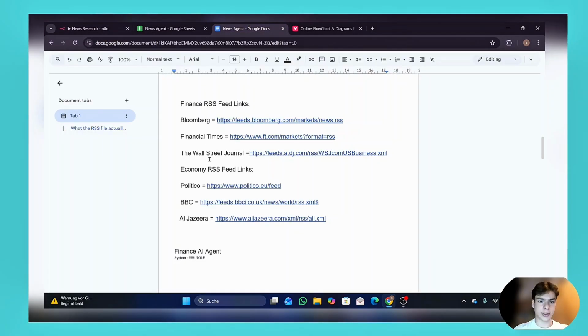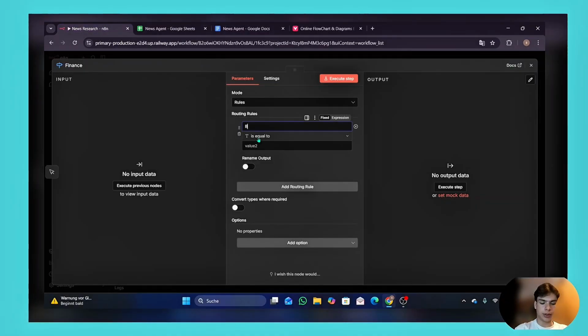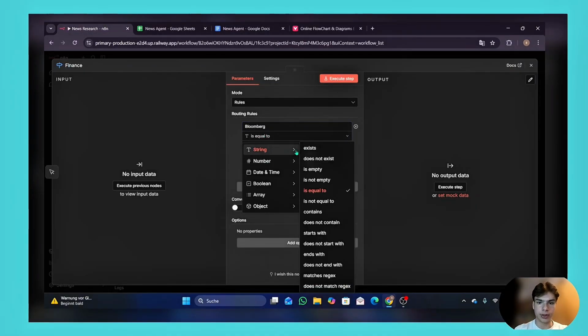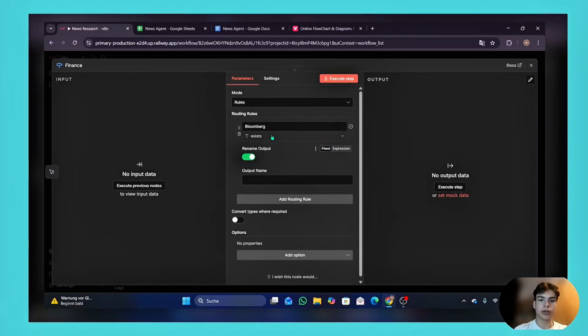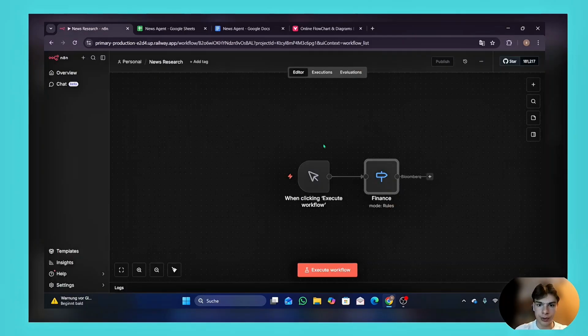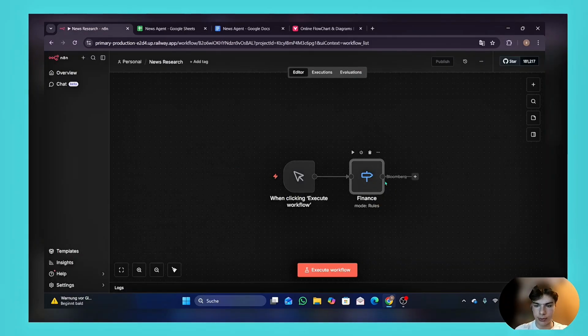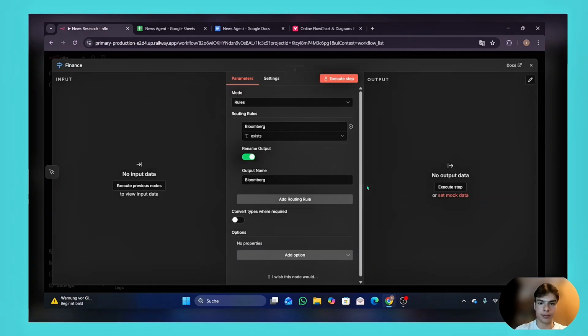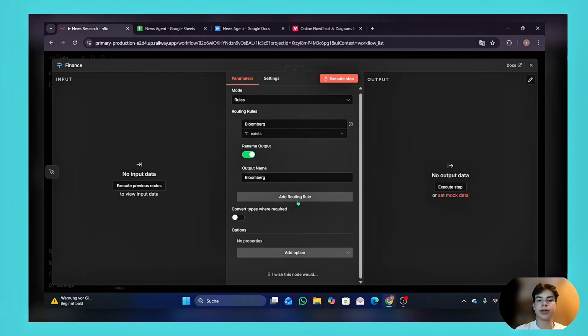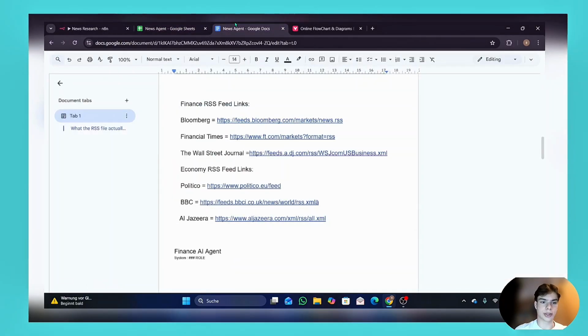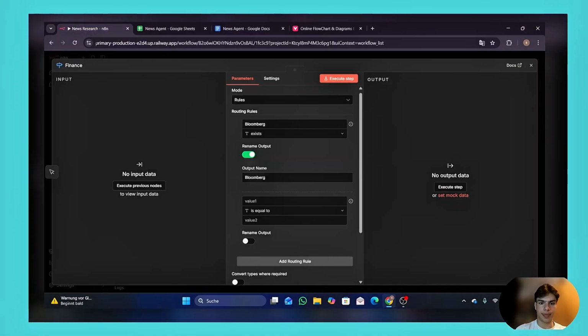Okay, the first source is Bloomberg. So let's write Bloomberg and change this to string and exists. Then we're going to rename this output also to Bloomberg and paste it in there. If we go outside, we can see Bloomberg was added. This route or path named Bloomberg was successfully added. Then we're going to add another route for our new source called Financial Times. Okay. So let's just type Financial Times.